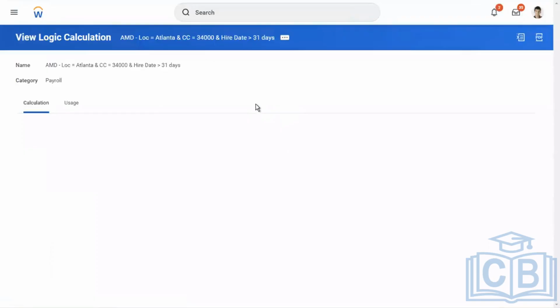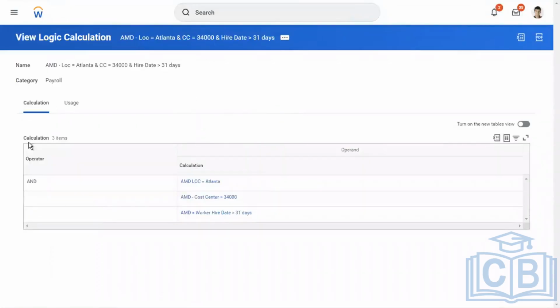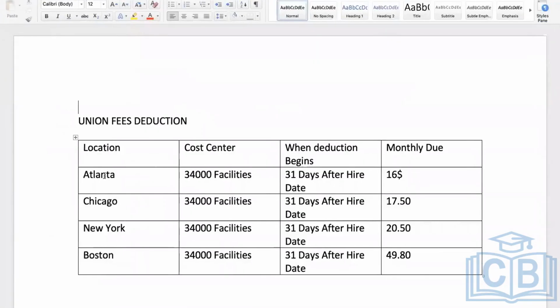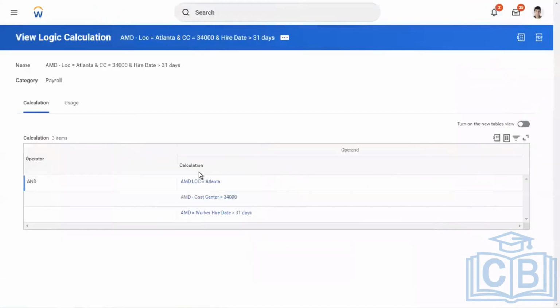Because we have criteria. Our requirement is that the employee should be in Atlanta, in cost center 3400, and the worker must be greater than 31 days. This is our AND condition. All three conditions are included in one logic.